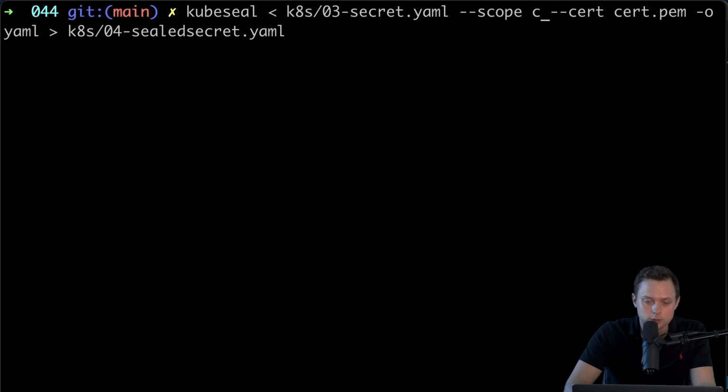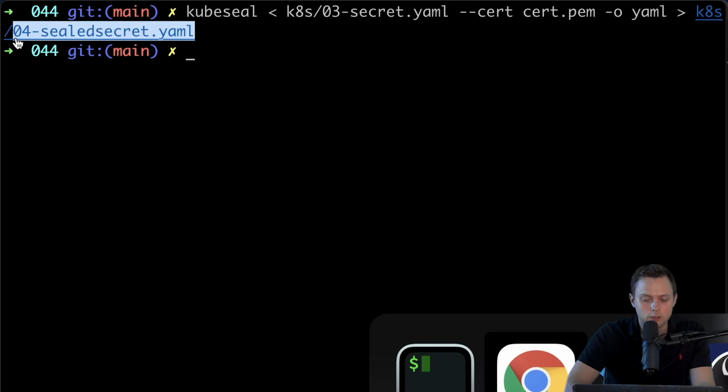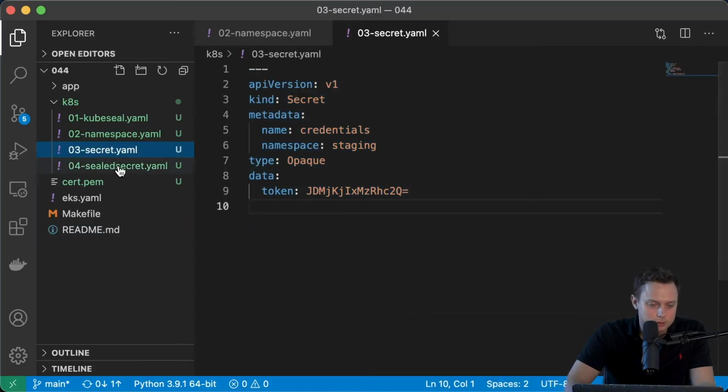And I'm gonna use default scope, which is strict, and I don't even need to provide this. All right, let me run this command and it will seal and create the new file. Let's take a look. All right, so that's the file.